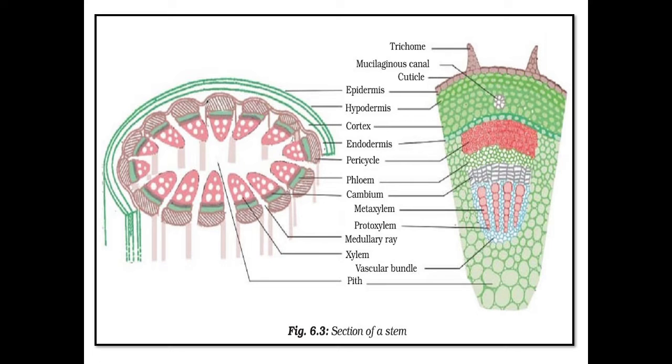I think I have told you to make a drawing notebook. You can use an art and craft notebook, otherwise one blank notebook. In that notebook, start to draw these kinds of tissues given in your textbook. I have already sent a PDF of this chapter, so from that, take screenshots of these diagrams and start to practice.